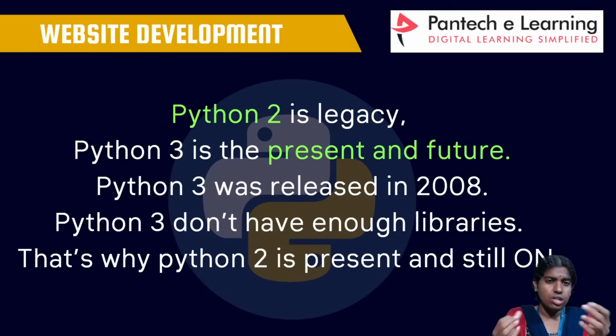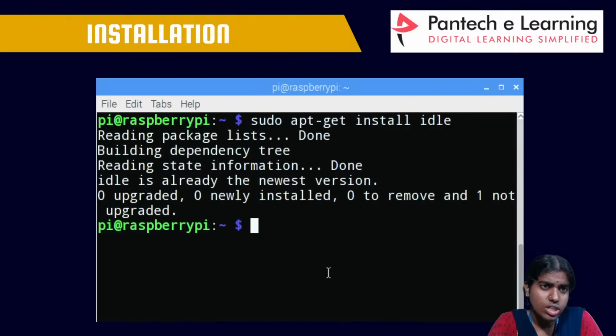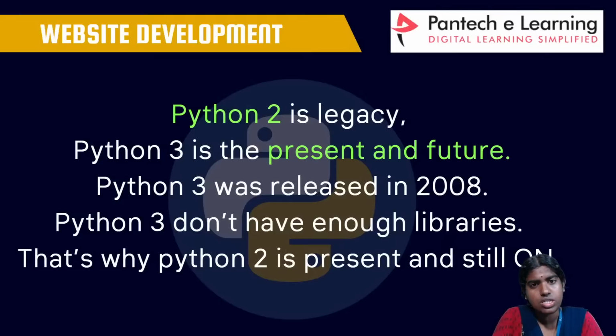Python 2 is the legacy, and Python 3 is the present and the future. It was released in the year 2008. Python 3 doesn't have enough libraries, so that's why Python 2 is still present whenever we want to develop some sort of software. Clear with this? All these are the different things that can be developed using the Python language.